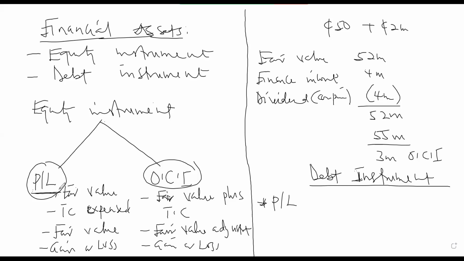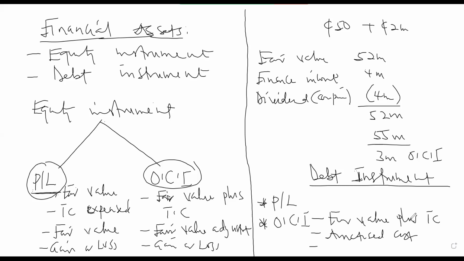This is the one. If we come here, we have other comprehensive income. The instrument is measured at the fair value plus the transaction cost. Then subsequent measurement will be carried at amortized cost, because for debt instruments there will be a fixed interest rate. So we can carry it through amortized cost.